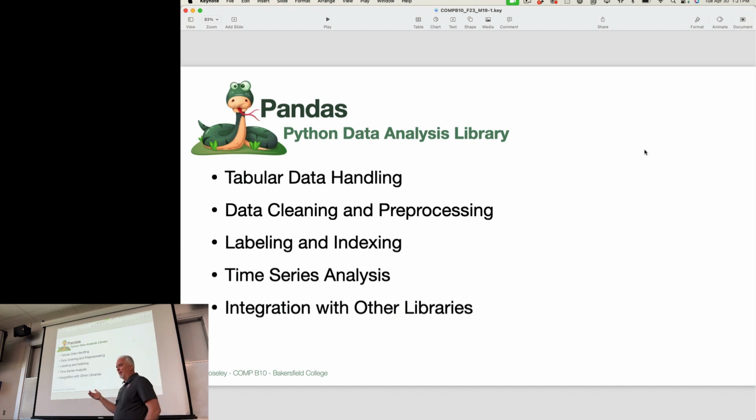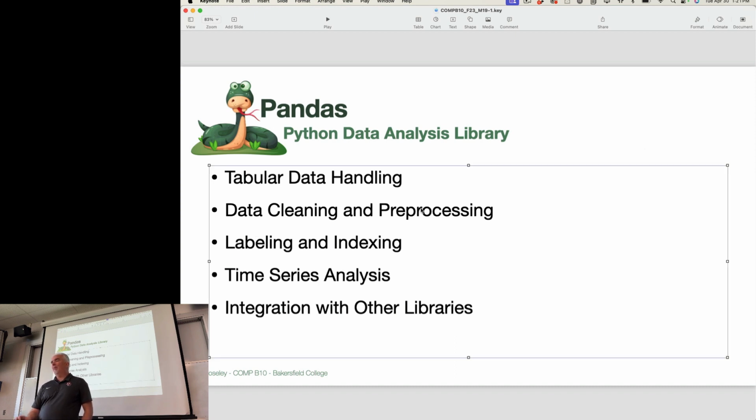When you think about tabular data, think about Excel. Okay, Excel is a tabular data format. So it can keep data in rows and columns that are meaningful. It helps with data cleaning and pre-processing, which are two bigger words for wrangling data. So cleaning up, you can have it autocomplete things with values.